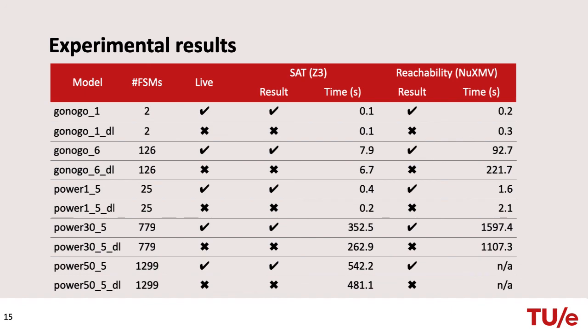For the power domains, the largest models, both with and without deadlock, contain 1,299 FSMs. For the largest model without a deadlock, SAT proves liveness in about 9 minutes. Analysis of the largest power domain model with a deadlock takes about 8 minutes. Reachability analysis for the power domain models with number of power domains larger than 30 was not possible since nuXmv exceeded the maximum allowed stack on the machine on which the experiments were performed.